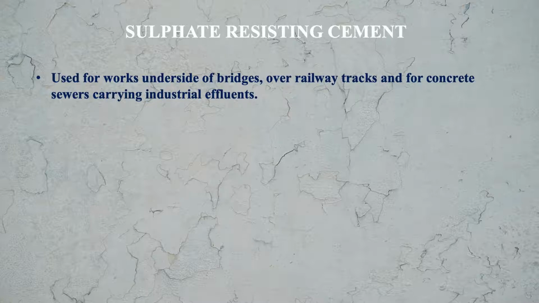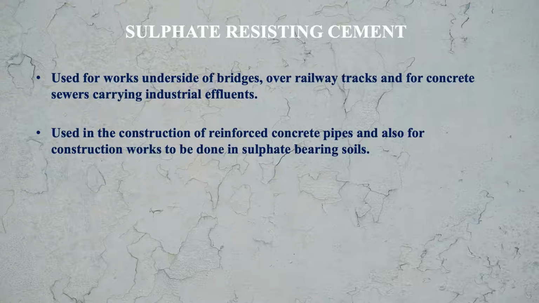Also over the railway tracks and for concrete sewers which carry industrial effluents, because industrial effluents have a lot of chemicals which may attack the concrete. This cement is also used in the construction of reinforced concrete pipes and for construction works in sulfate bearing soils. So these are the uses of this cement.